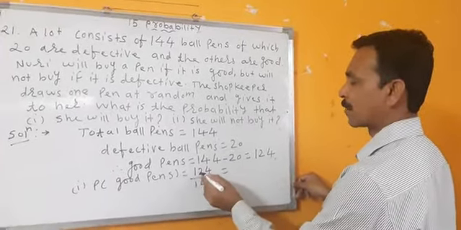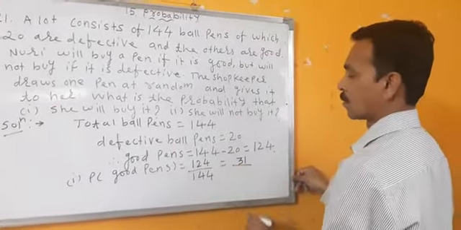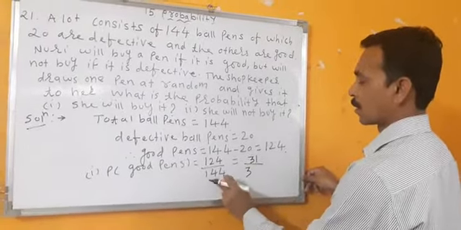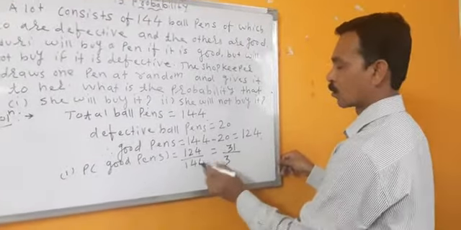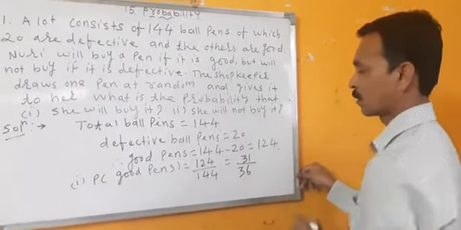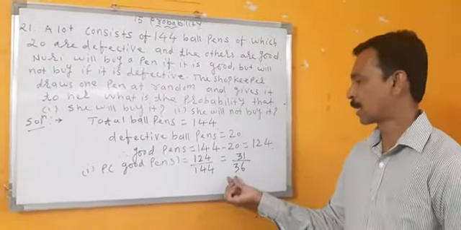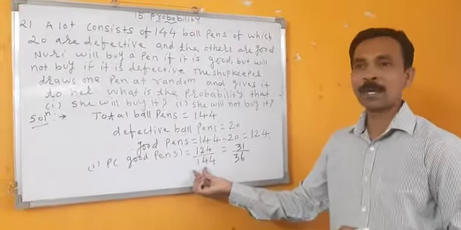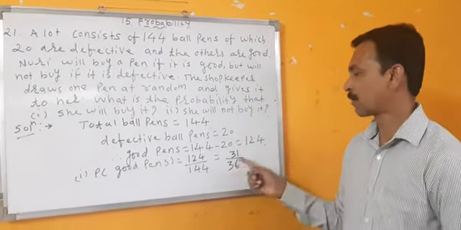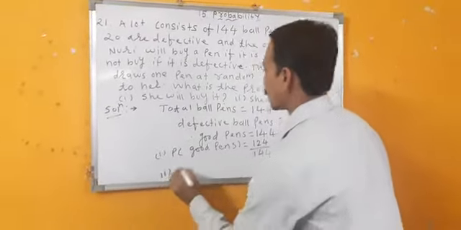We'll divide it by 4. 4 3s are 12. 4 1s are 4. 4 3s are 12. 14 minus 12 is 2. 4 6s are 24. So it is 31 upon 36.